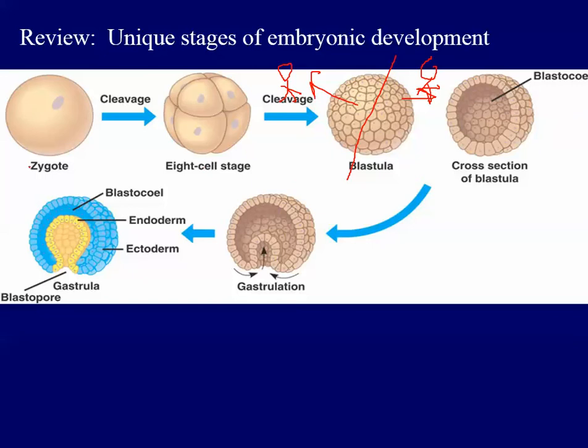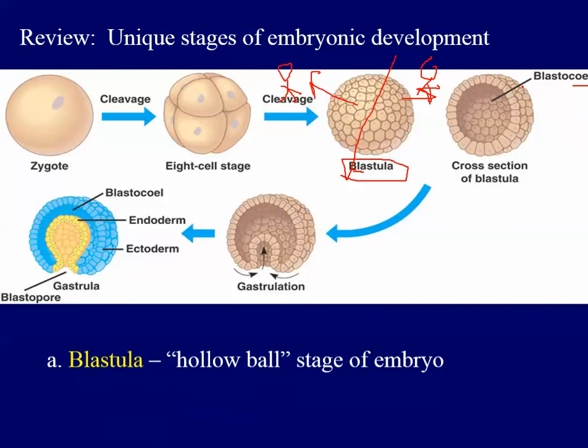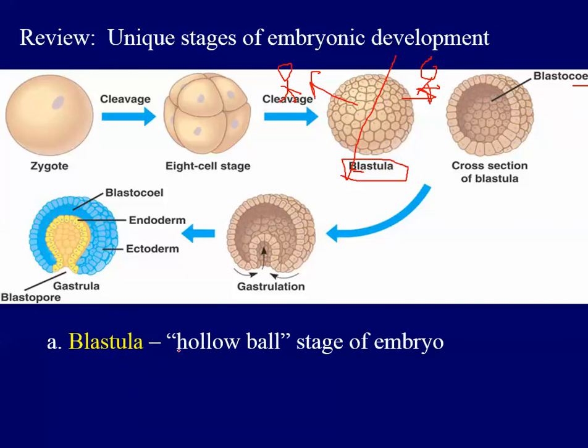All right, so the blastula is the last stage of cleavage division, and as we'll review in module 5C, a human blastula is called a blastocyst, but that's not important for right now. This is what's important. Coel in biology, C-O-E-L, always means cavity. So this is aptly named. The cavity inside a blastula is called a blastocoel. In fact, blastula is just referred to as the hollow ball stage of the embryo.